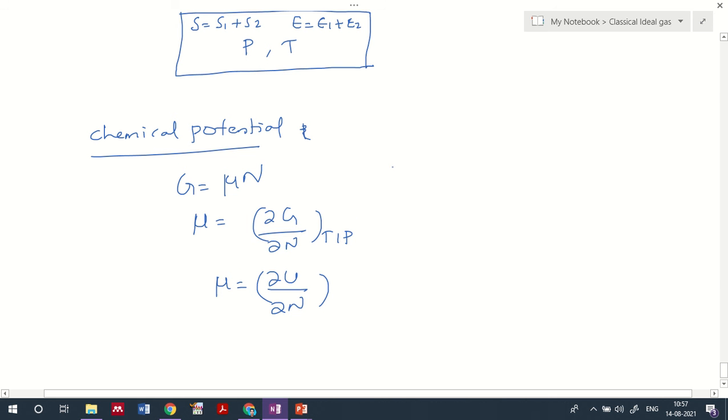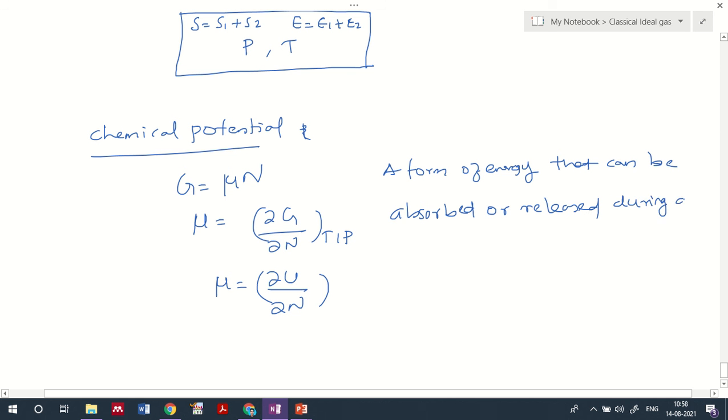Which is a form of energy that can be absorbed or released during a chemical reaction or a phase transition.